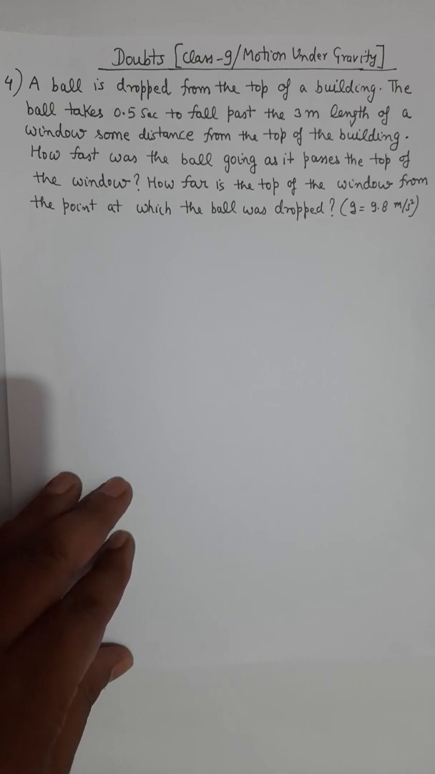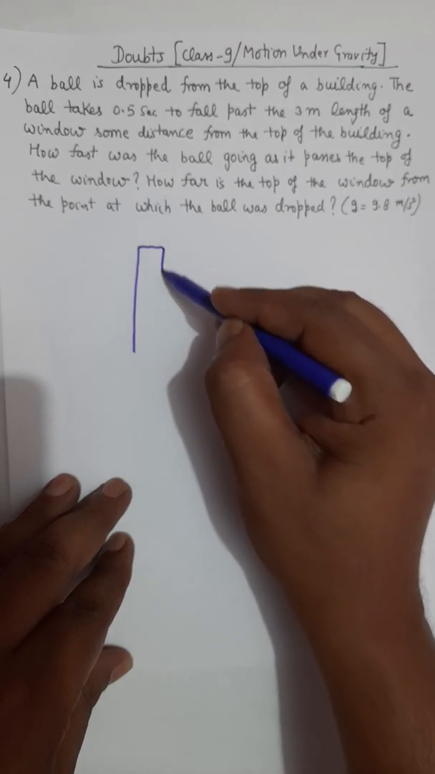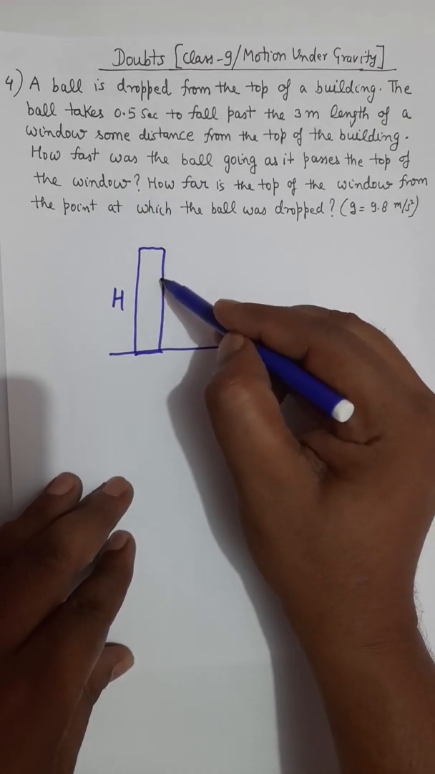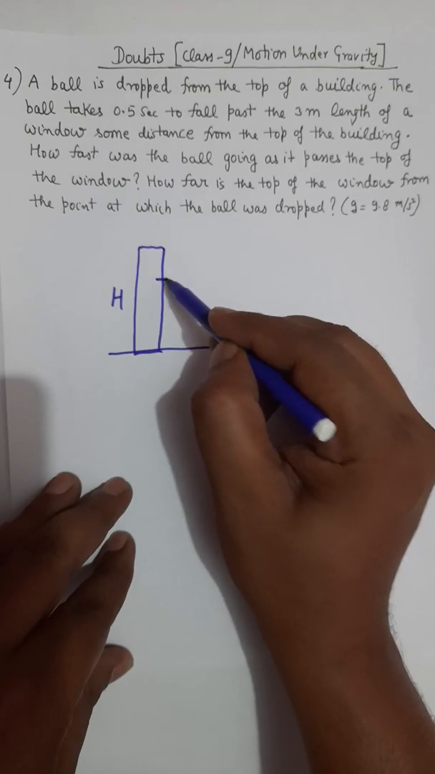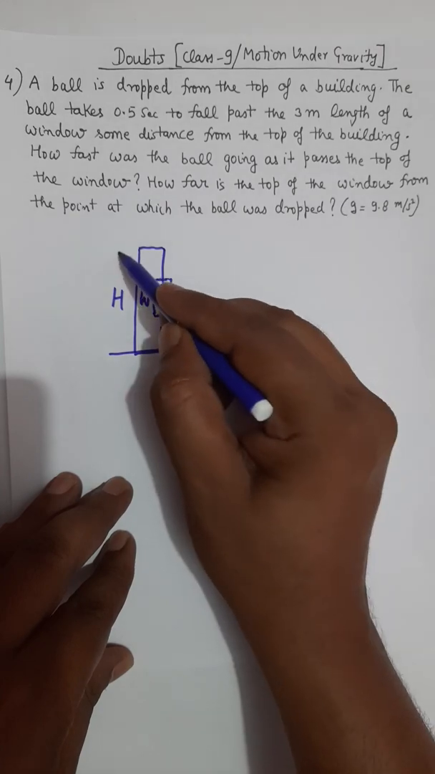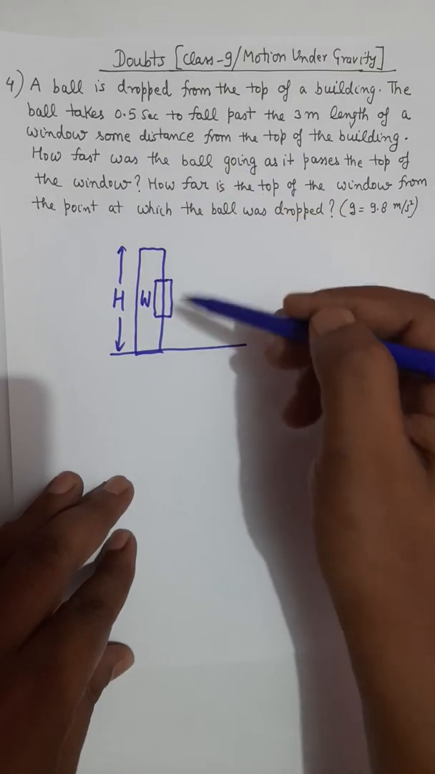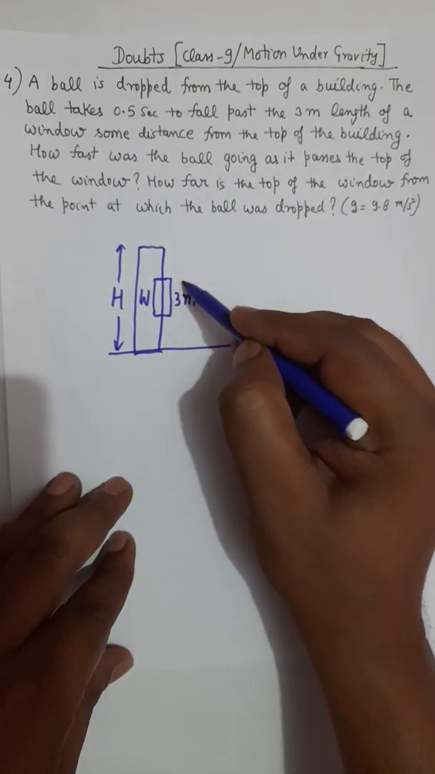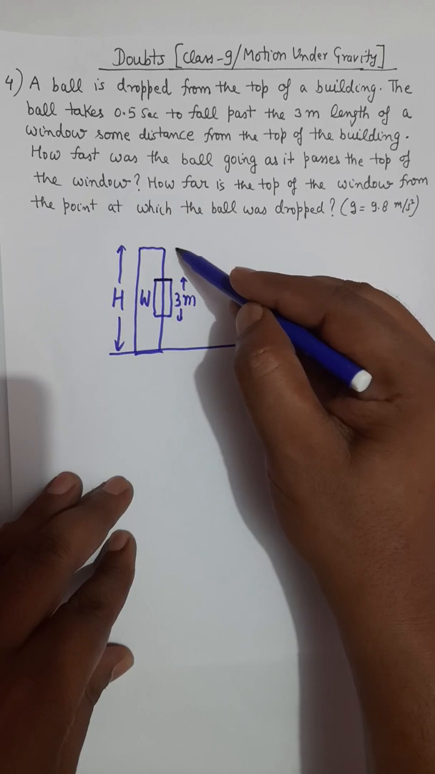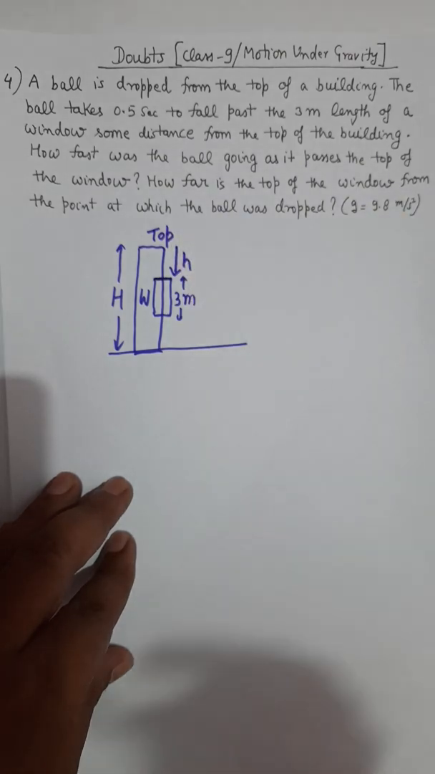Right. In this question we have a tall building, let's say of height capital H. There is a window in that building. Let's say this is the window, which is indicated by W. So W stands for the window. That window is 3 meter in length. This length of the window is 3 meter. And let's say the top of the window is at a small h distance from the top of the building.